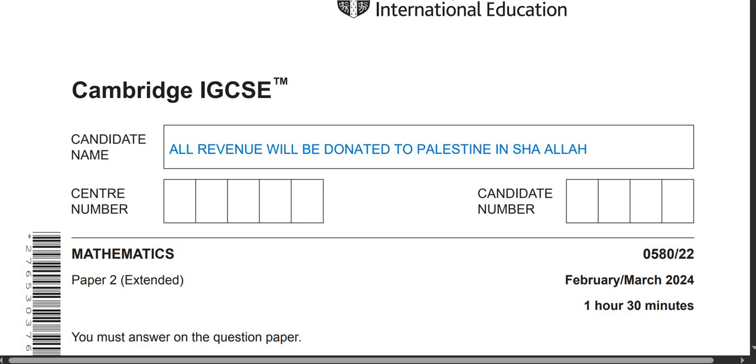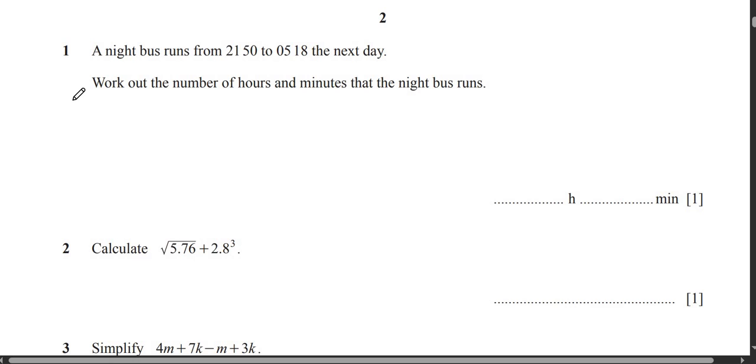So let's start now. The first question says a night bus runs from 2150 to 0518 the next day. Work out the number of hours and minutes the night bus runs. So guys, first of all, what you need to do, write 2150. 2150 to 22 is just 10 minutes. So just write 10 minutes.